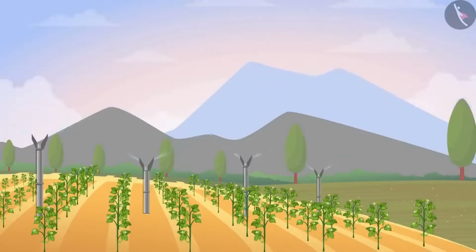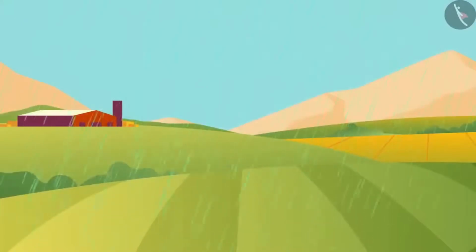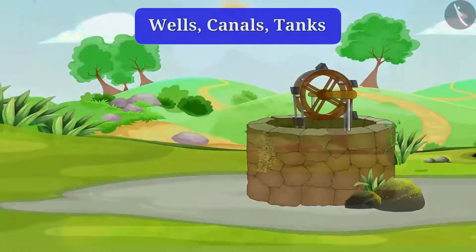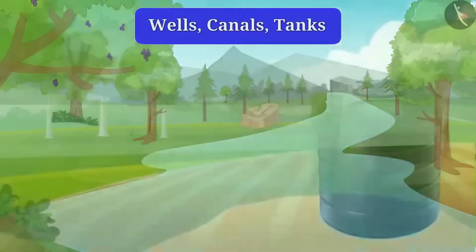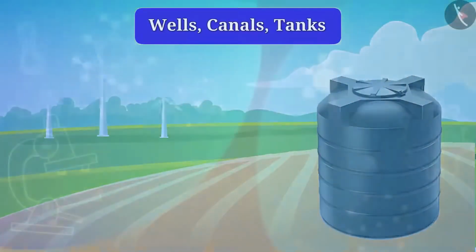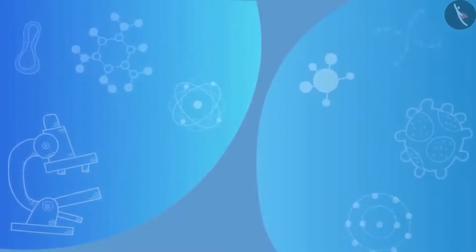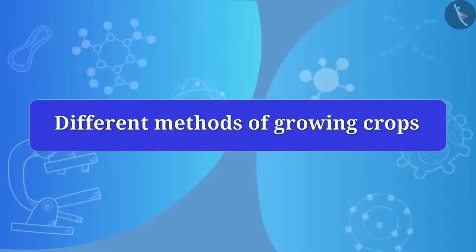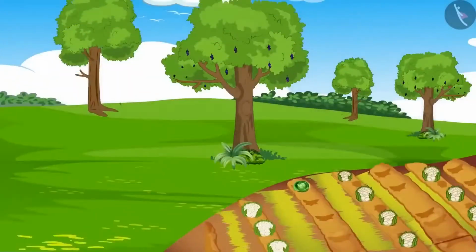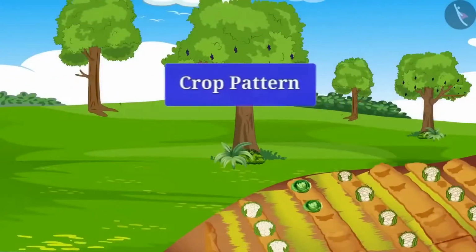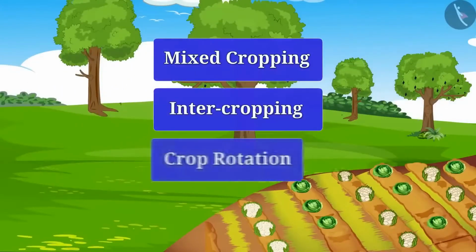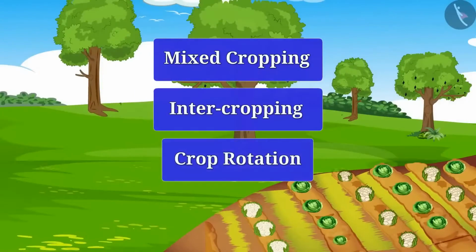Do you know where plants get water from? Think. Plants get water naturally from rain and artificially from wells, canals, tanks, etc. Friends, do you know that crop production can be increased by using different methods of growing crops? Let's know how. Crop production can be increased by using different crop patterns, for example, mixed cropping, intercropping, crop rotation. Let us know about these methods in detail.